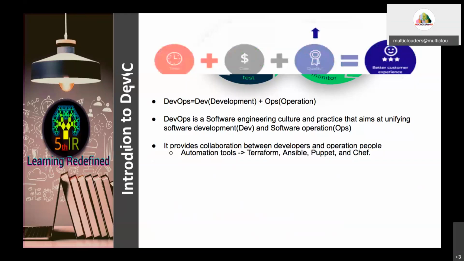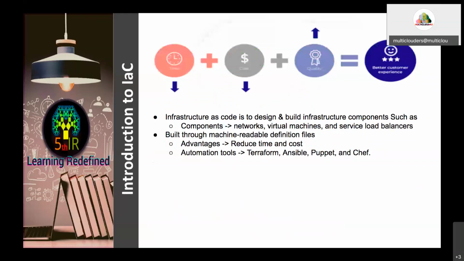So the advantage of infrastructure as code is that it will reduce the time. If you are creating infrastructure manually, it will take more time. And if you are using a file, or any other tool, you can reuse the code. You can reuse the code and create the infrastructure fast, and it will reduce the cost and increase the quality of the software development process that you are doing.